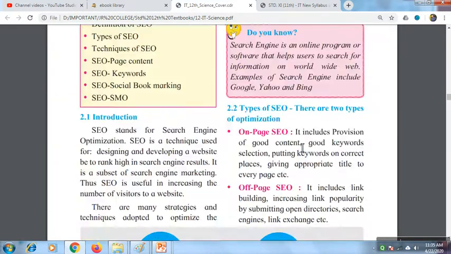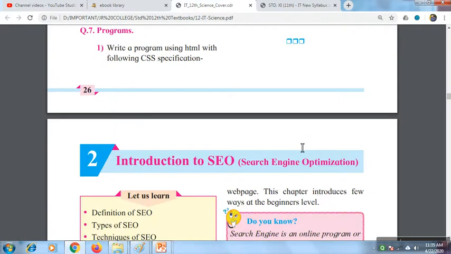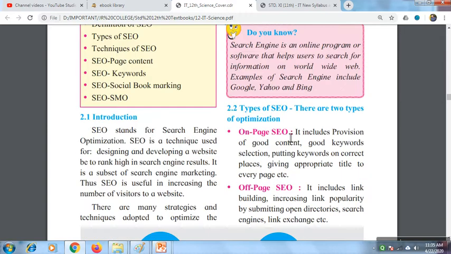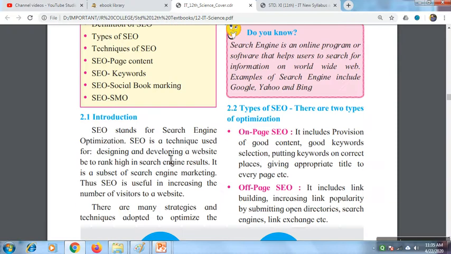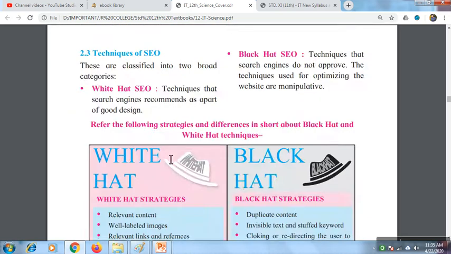Now chapter number 1 will be common for all the sections, I think. That is commerce, science and arts. The next chapter is introduction to SEO, search engine optimization. So how to optimize your web page so that your web page gets easily searched by the engine and it displays in the top 10 results. So how to use this SEO.